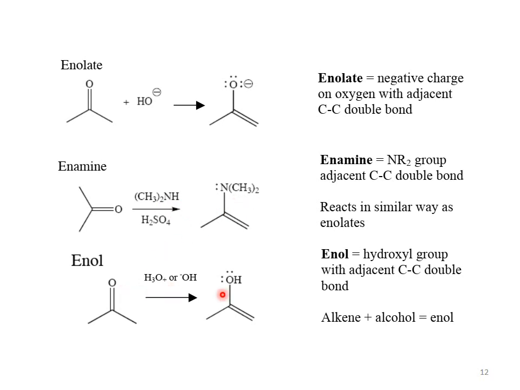So see here, this is enolate, this is enamine, and this is enol. Remember, these three species are nucleophilic species, and they are formed from ketone. If the ketone is treated with a base, it gives us enolate.